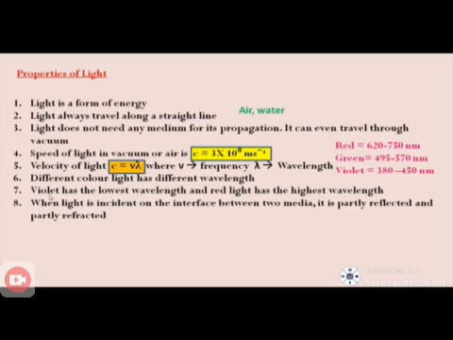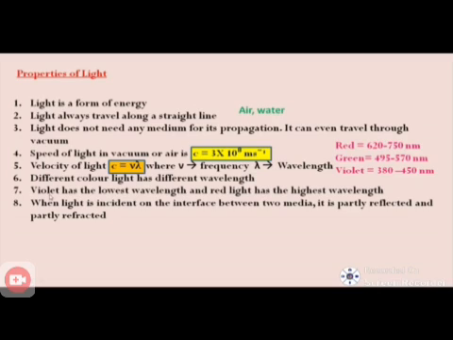When the light is incident on the interface of two different media, what are the two different media? Air medium and water medium. So it is partially reflected in the air medium, and partially refracted in the water medium. So that differentiates reflection from refraction of light. This is explained as the refraction of light. So these are the properties of light. This is a 5-mark question.